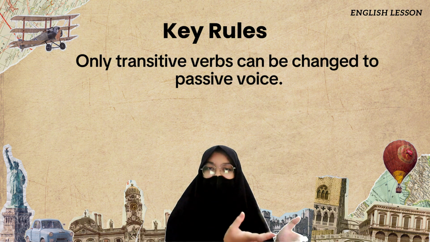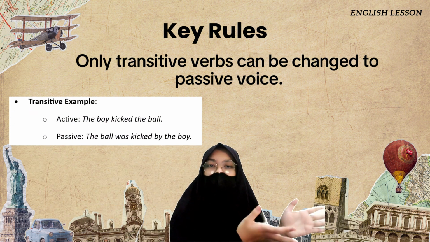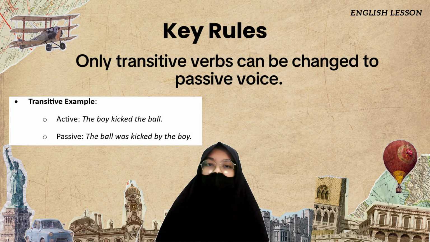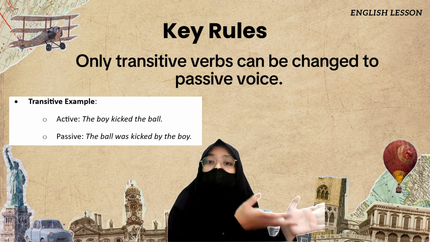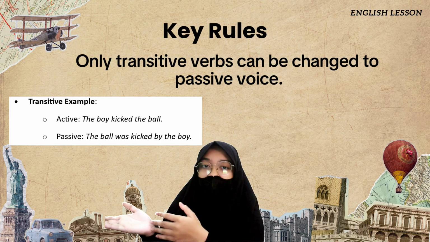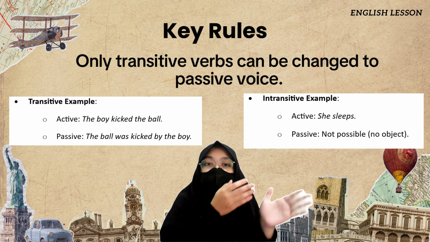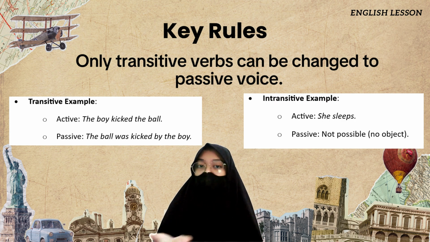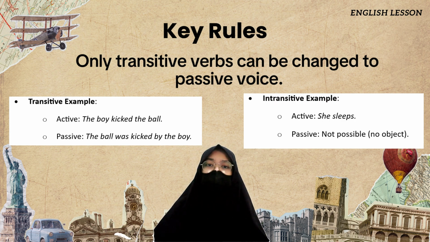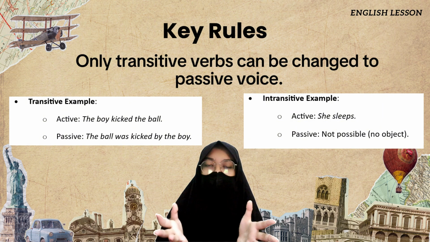The example active sentence is "The boy kicked the ball." The passive: "The ball was kicked by the boy." It can. But with an intransitive verb, "She sleeps," the passive is not possible, because there is no object. Okay, maybe this is enough for me.